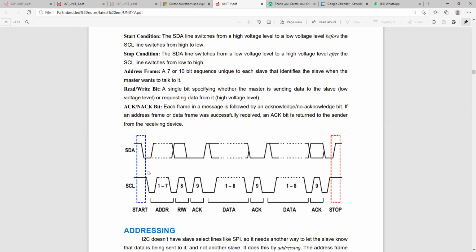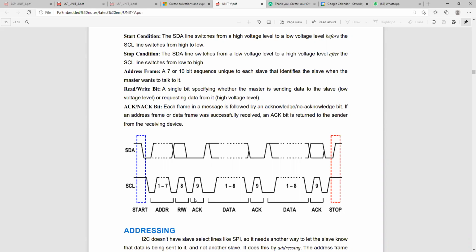The address will be different for each packet, because based on the address only, the slave will be identified as to whether the master wants to talk to it or not. After this address, a single bit differentiates whether it is reading the data or writing the data from the address location.